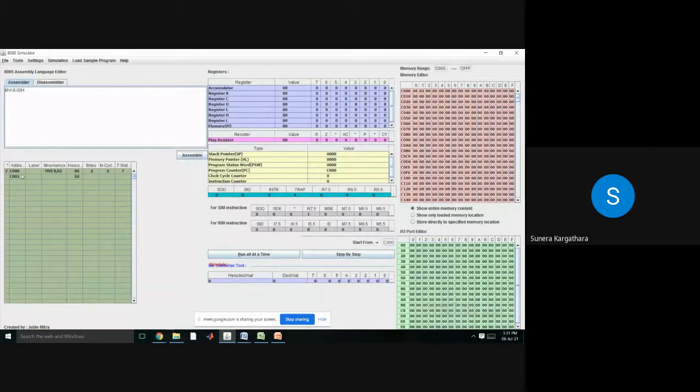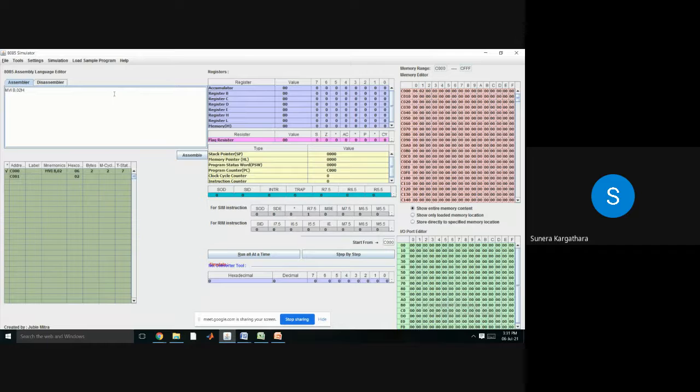So what code is stored at location C000? The one equivalent to MVI B. If the processor fetches this code, then it will decode that some data should be transferred into register B. Now which data? That you need to give in the second memory location. So it will ultimately take how many bytes of your memory? It will occupy 2 bytes, right? So it can be considered a 2-byte instruction.